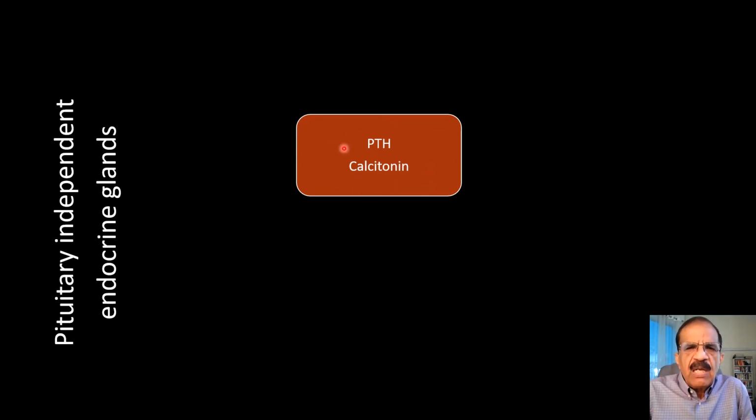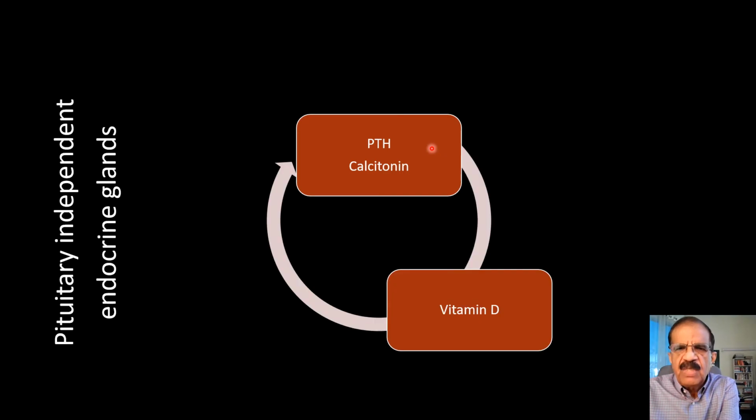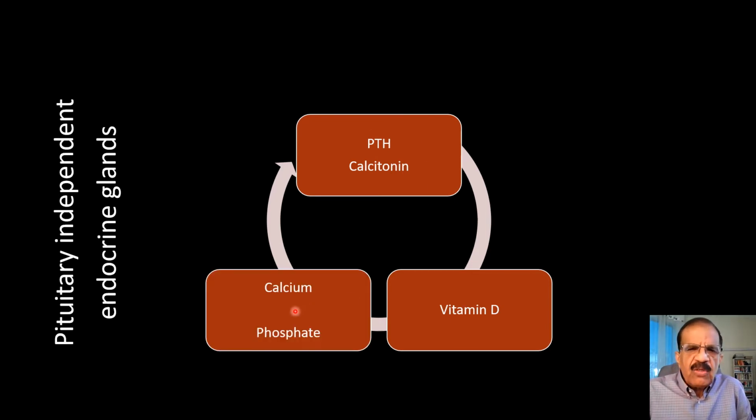Both of these are meant to regulate our calcium, phosphate, alkaline phosphatase, vitamin D mechanism. So they would stimulate vitamin D, all aspects of vitamin D: the absorption of vitamin D from the gut, activation of vitamin D in the liver, and then activation of vitamin D in the kidney are all regulated by the PTH and calcitonin. Then the vitamin D regulates our calcium and phosphate.